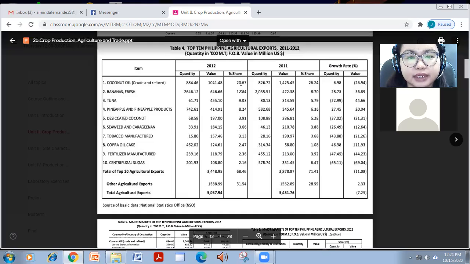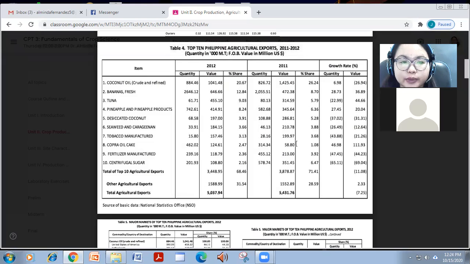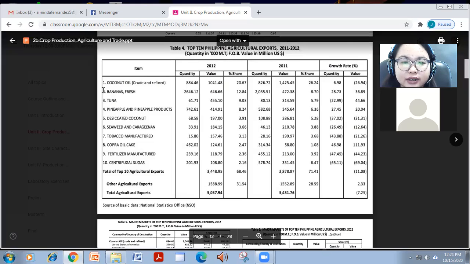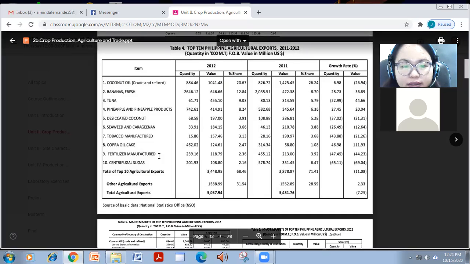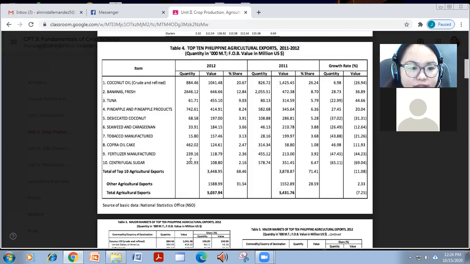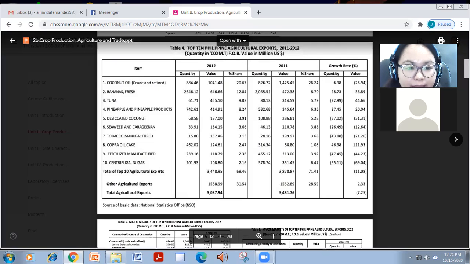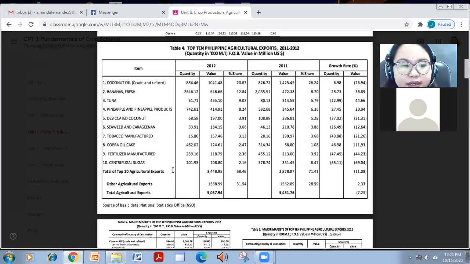So these are the top 10 Philippine agricultural exports. So we export these crops as we produce them. So as you can see on the list, coconut oil. This is not arranged by from highest to lowest, but as you can see, ang highest dito in terms of quantity is the banana, no?